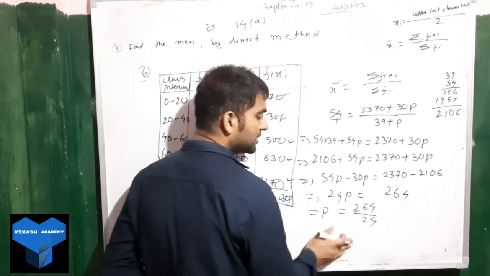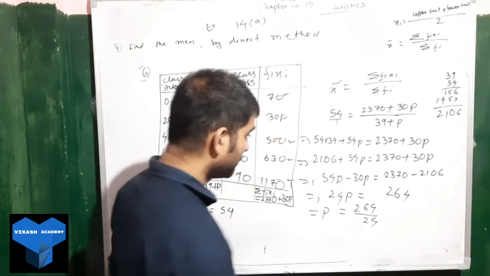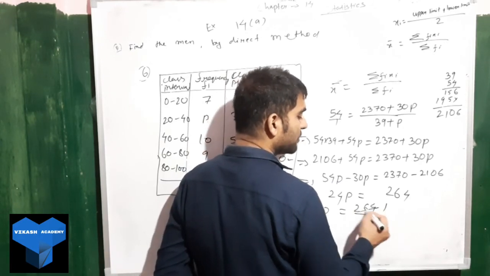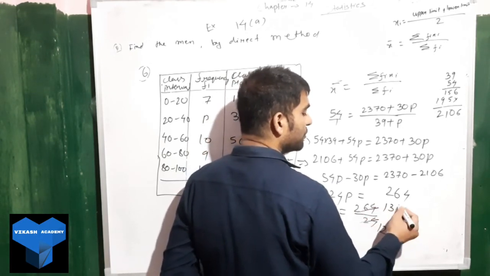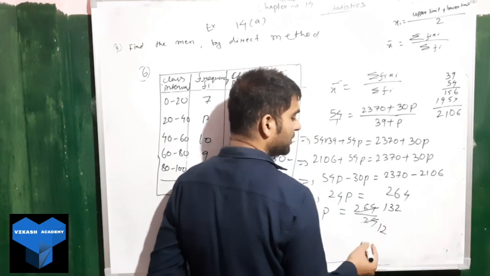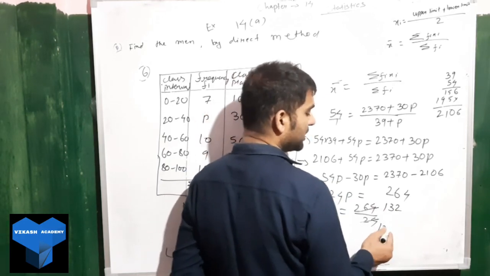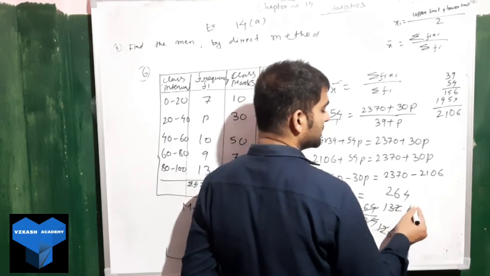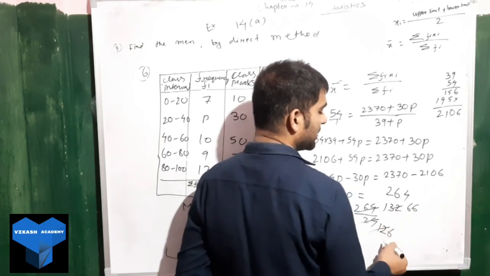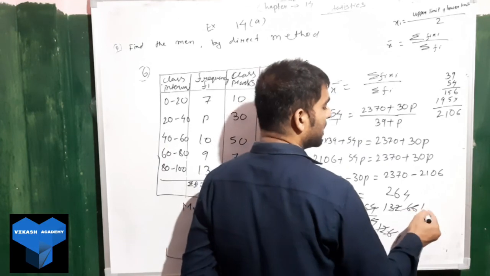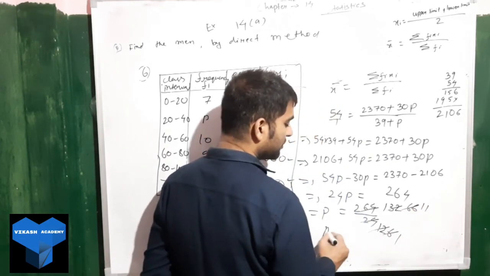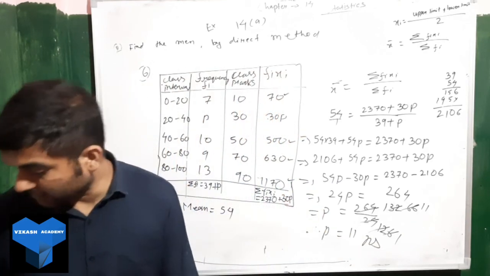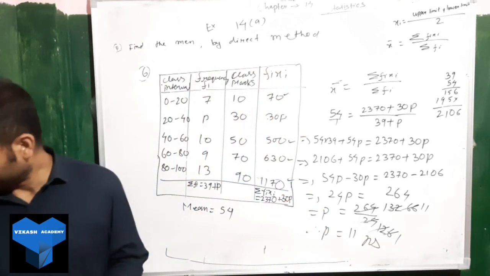Let us try to cancel with 2. When we cancel with 2, what do we get? 12, and here 2 1s are 2, 2 3s are 6, and 2 2s are 4. Cancelling again with 2, 2 6s are 12, 6 1s are 6, 1 1. So we got P is equal to 11. That is our answer. For question number 6, we got P is equal to 11.